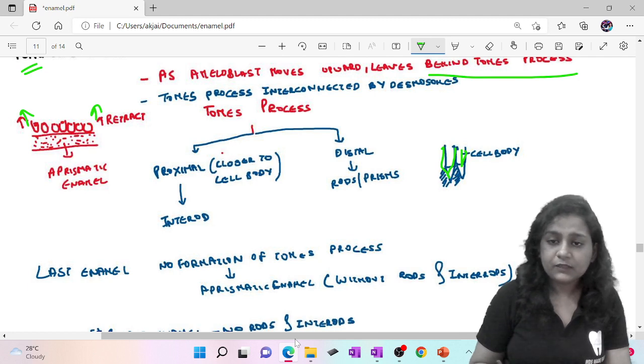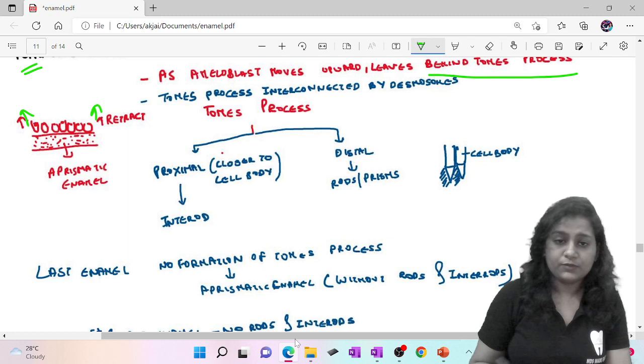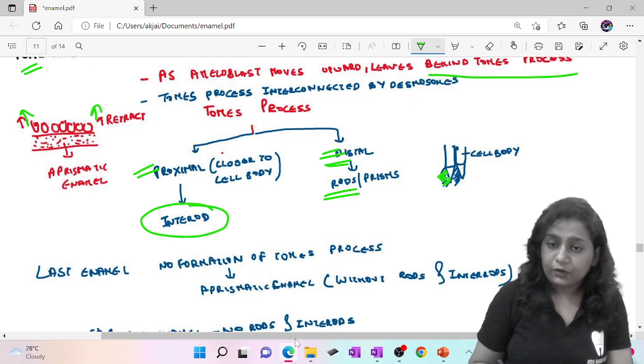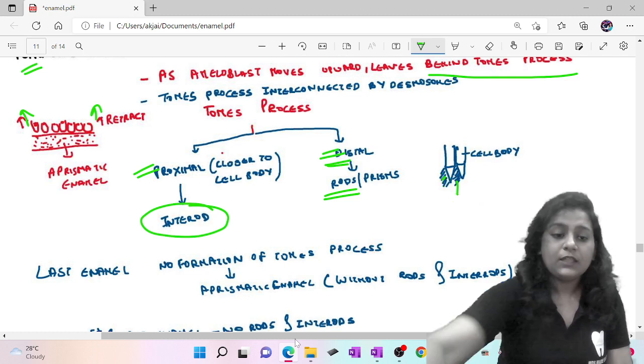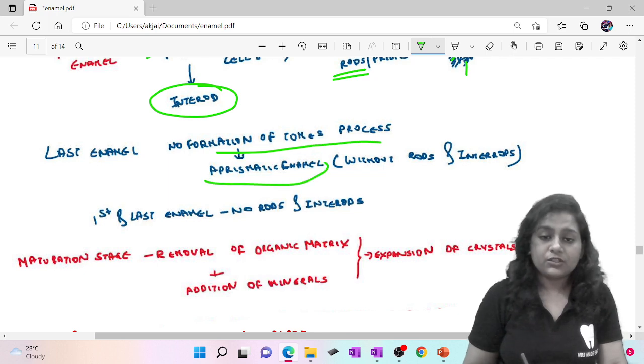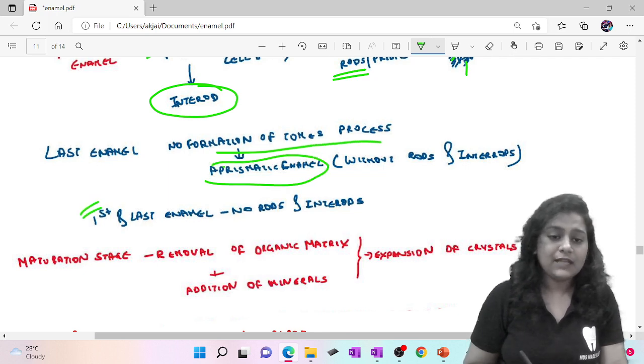This Tomes process is interconnected by desmosomes. Now we'll see the Tomes process. It has a proximal and a distal part. Proximal, closer to the cell body, will form interrod, and distal will form rod. So this is the rod and here it is interrod. The last enamel has no formation of Tomes process, which is aprismatic enamel. So the first and the last enamel have no rods and interrods.